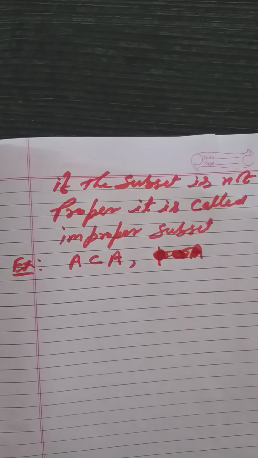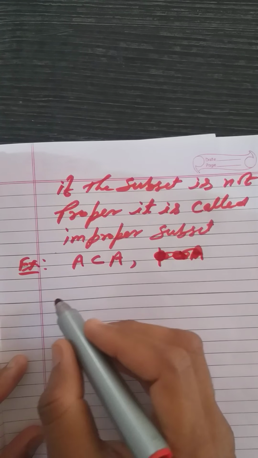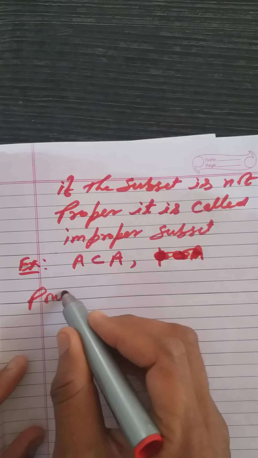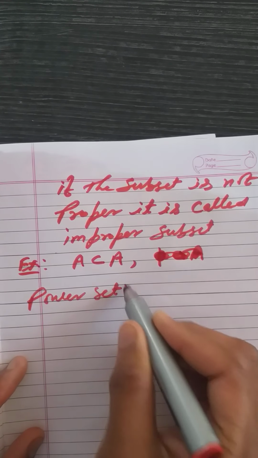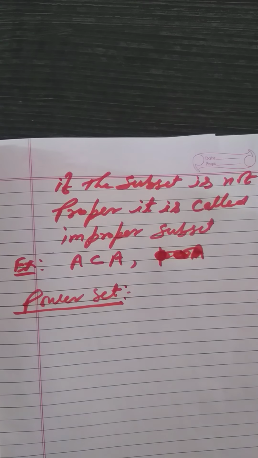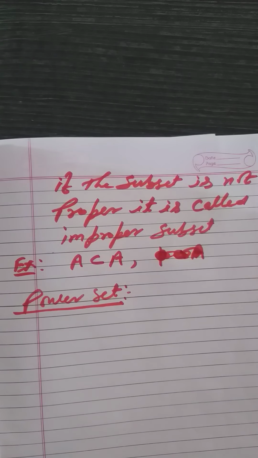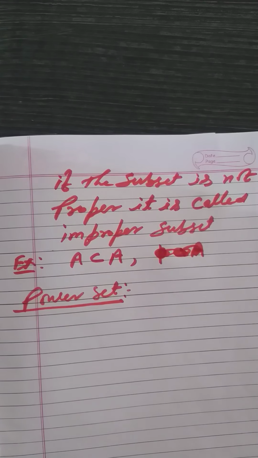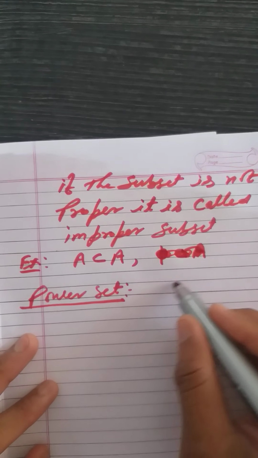Okay, power set. Next point, power set. A collection of all possible subsets of a given set is called a power set.